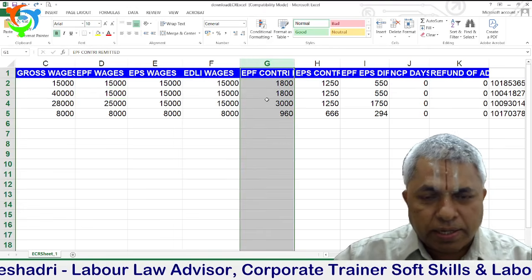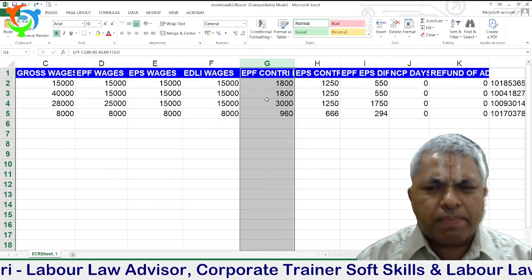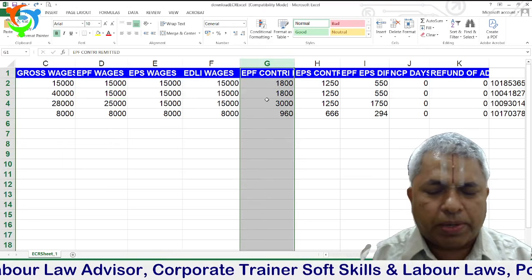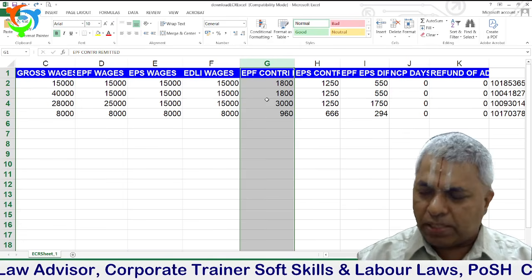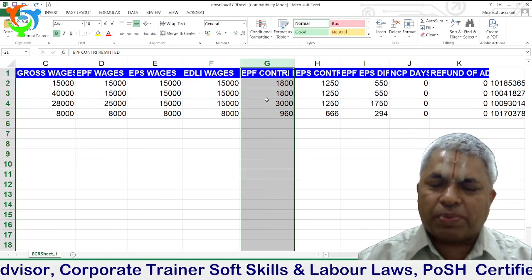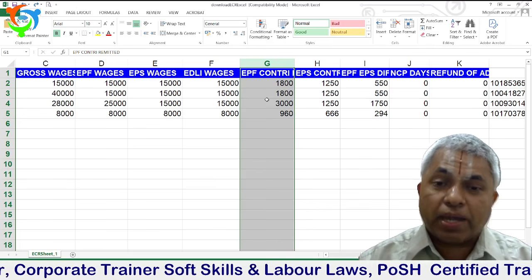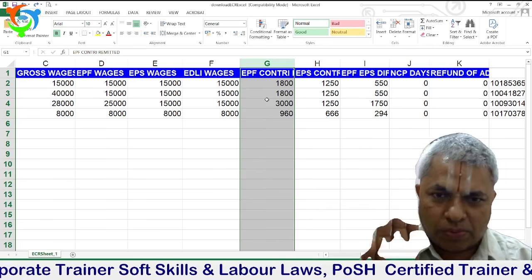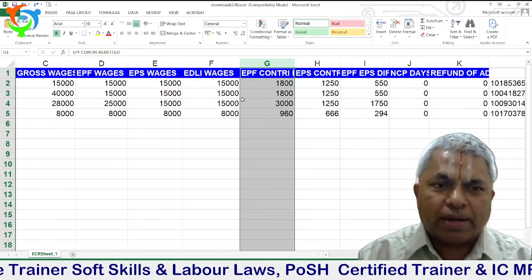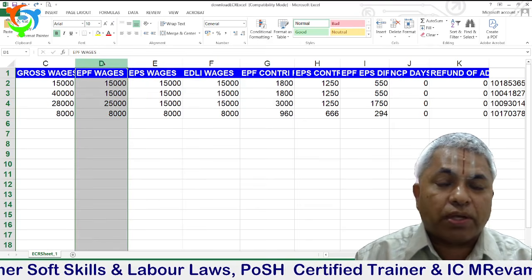Here in the employee EPF contribution, you can pay maximum whatever amount you want. Because the employer company is paying only 1800, if the employee wants to pay more, yes, it is possible. Only the wages you mention here should not be more than 15,000.